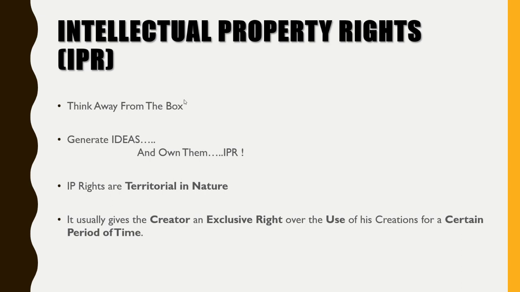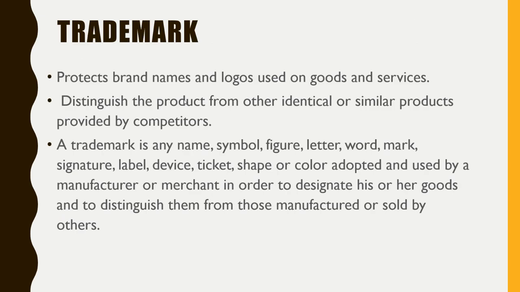Same as our house, only the owner can use the house, others are not able to use the house without the permission of the owner, right? So it is called exclusive rights over the use of his creation for a certain period of time. Different IPs have different time validity. That property is owned by that owner for a specific period of time, right? And different IPs have different time limits.